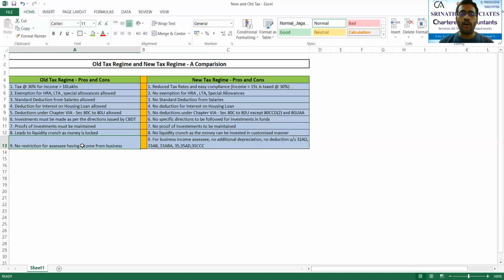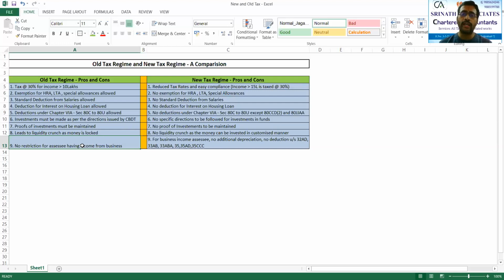Last one. This point is for those people who have income from business, that is apart from salary. Yes, you might have some income from business also. Or if you only have income from business, then ensure that in the old tax structure, you were eligible to claim various amounts of deductions as an expenditure. But now, in the new tax regime, you will not be eligible to claim deduction under section 32, which talks about additional depreciation. Of course, it also talks about normal depreciation, but normal is allowed even in the new tax structure, whereas additional depreciation is not allowed in the new tax regime.